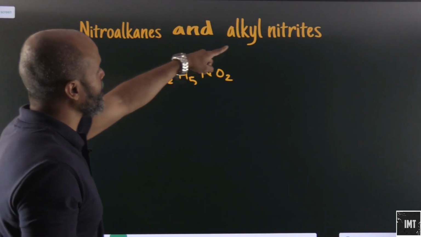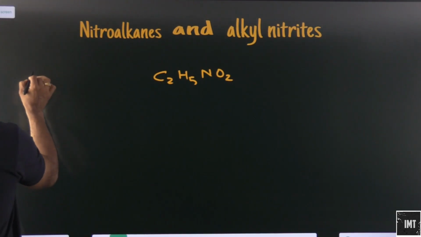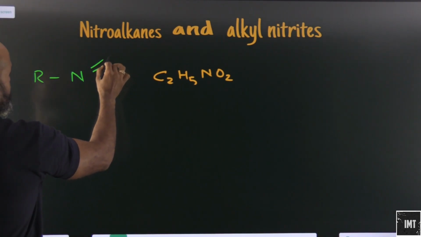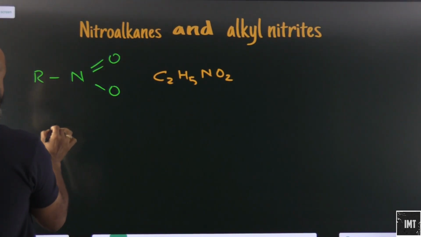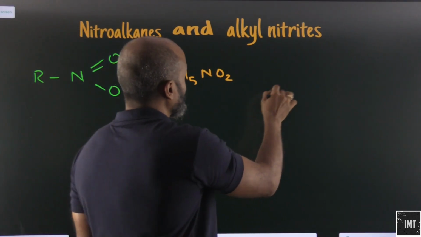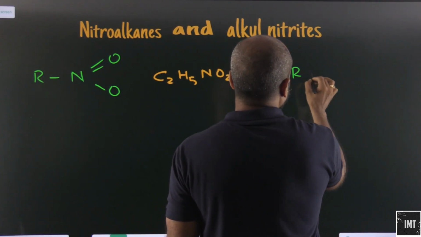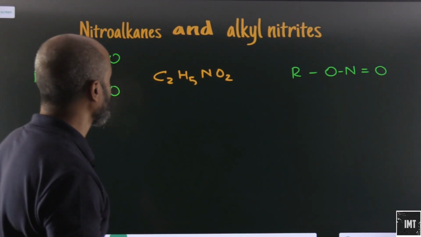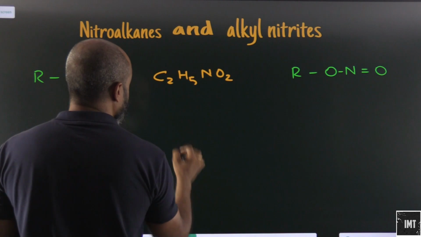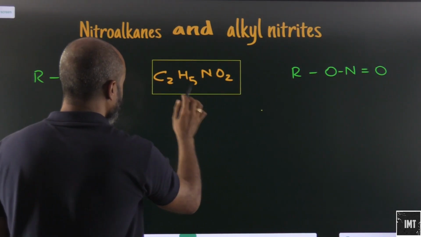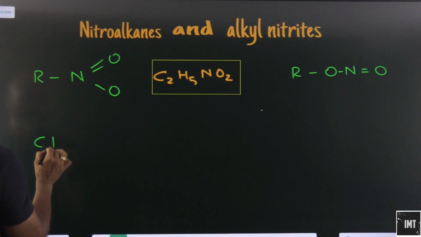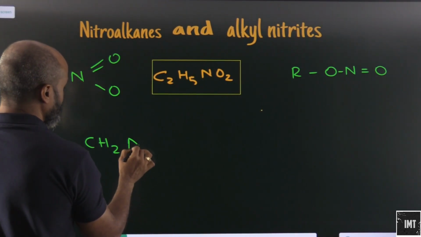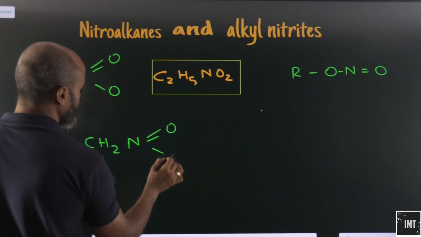So nitroalkanes and alkyl nitrites. If I look at the general formula of nitroalkanes, what will it be? RNO2, which means N double bond O, and this is basically a nitroalkane. And what about alkyl nitrite? This will be RO-N double bond O. This is basically an alkyl nitrite. So let's say if we happen to take this compound and make compounds out here. So this will be CH3, this will be CH2, this will be N, and this will be obviously double bond, and this will be O.